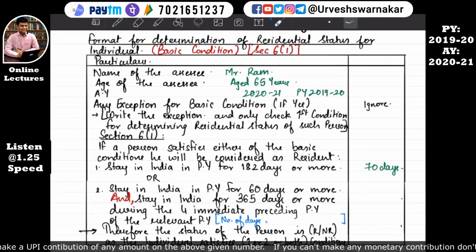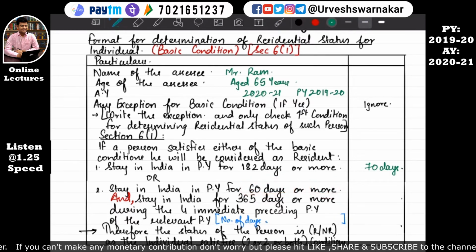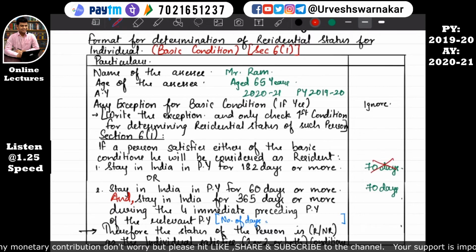Since he has not satisfied the first condition, that is in India in the previous year for 182 days or more, we'll move on to our second condition: stayed in India in previous year for 60 days or more. He has stayed for 70 days.